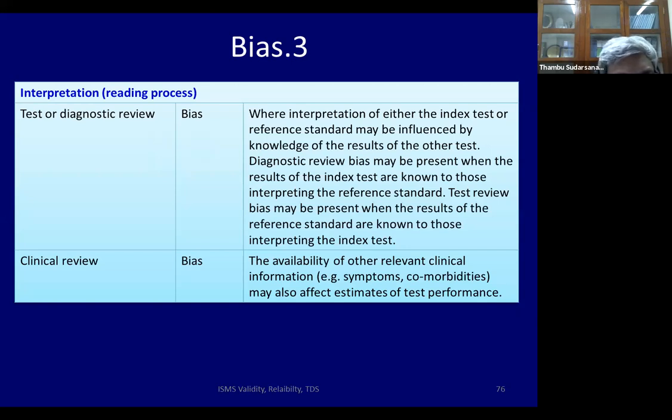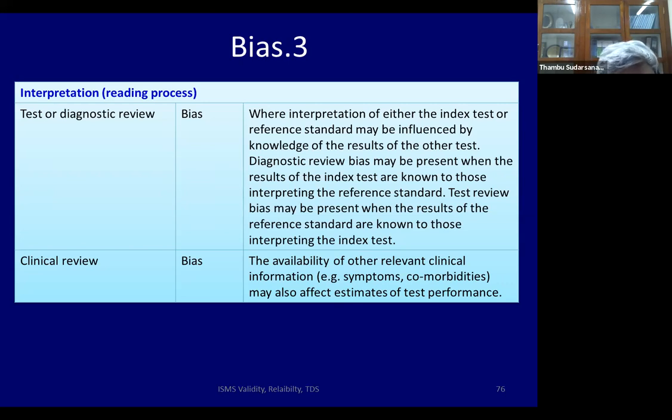Now, I didn't talk about this prior in diagnostic studies, the role of blinding. The person who does the index test should not know the result of the gold standard test. If they know that, then they may change it. They may say, oh my goodness, my index test came negative, but the gold standard is positive. Let me do my index test again, or vice versa. So this is the effect of blinding. So in an ideal test, the person doing the index test should not know the gold standard test.